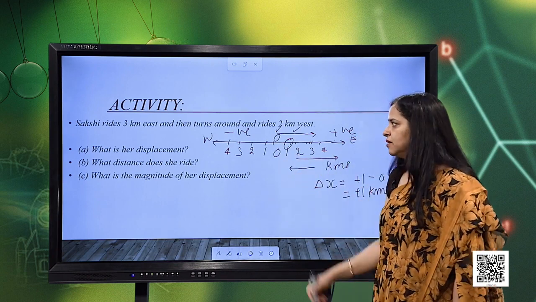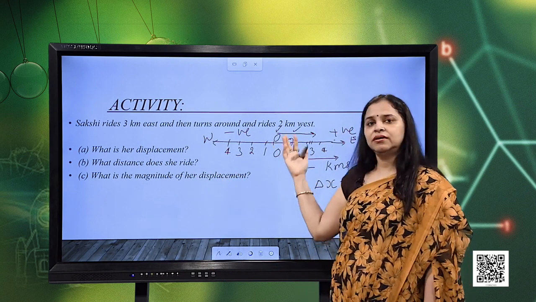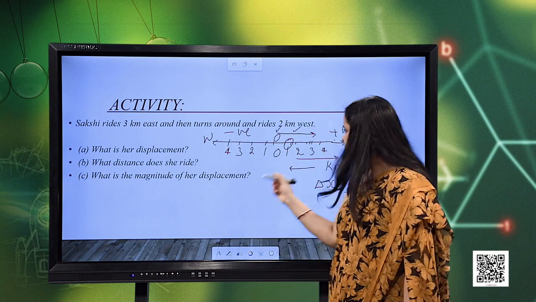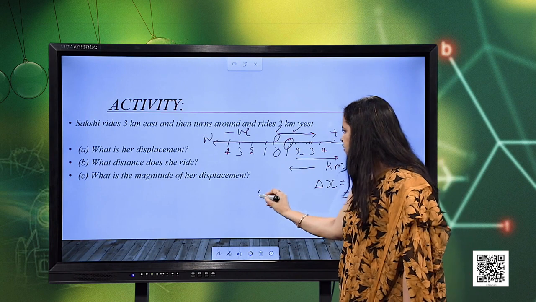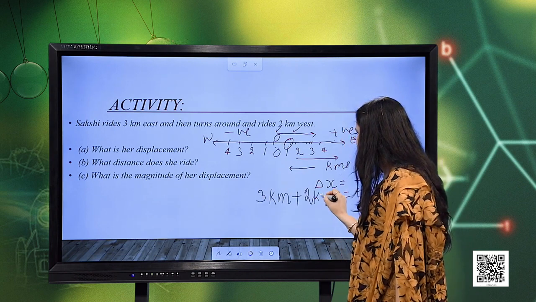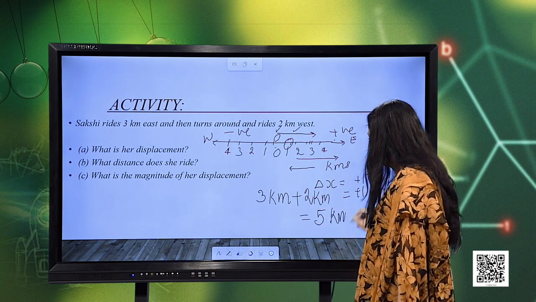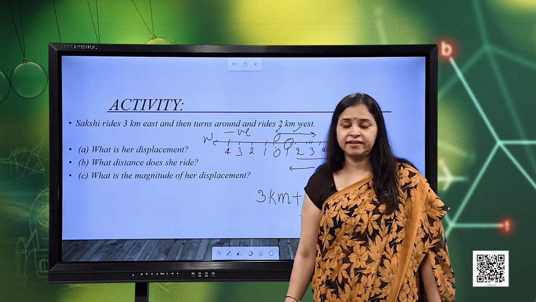Now, what distance does she ride? For this we need to find out the total length of the path. So, the total length will be, starting from 0, 3 kilometers plus 2 kilometers. That is equal to 5 kilometers, right. This is the total length of the path, or the distance she rode.